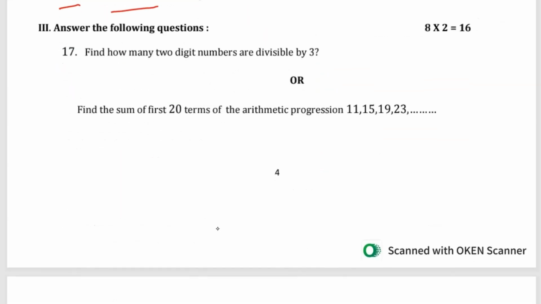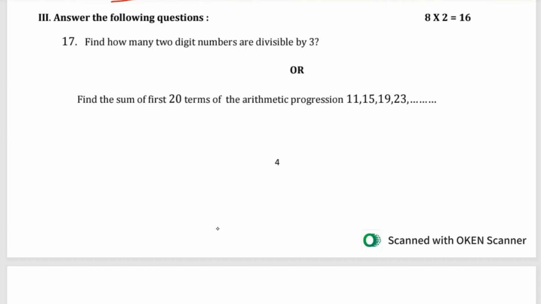Third main, answer the following. Each question carries 2 marks. So here you have 17. Question number 17: find how many two-digit numbers are divisible by 3, or find the sum of the first 20 terms of the arithmetic progression 11, 15, 19, 23.